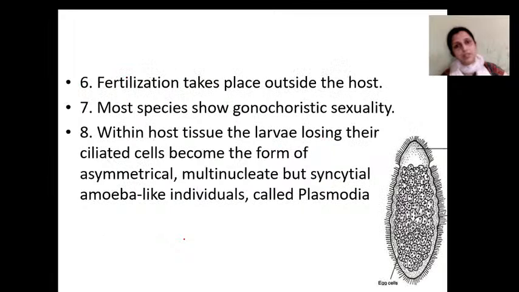Then fertilization takes place outside the host. They show external fertilization, meaning the gametes will be released outside the body of the organism. Most species are gonochoristic or gonochoric. Most of the species of Rhopalurans are gonochoric. Gonochoric means separate male and female individuals will be present.